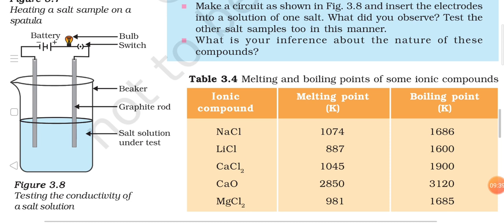So this is about today. Now just one question I want to ask you: what is the reason behind the very high melting and boiling points of these ionic compounds? You will easily find the reason. Just a hint: this reason lies in the formation or the definition of ionic compounds. Try to find the reason behind the high melting and boiling points of these ionic compounds.